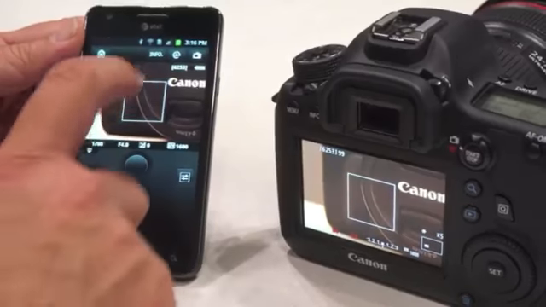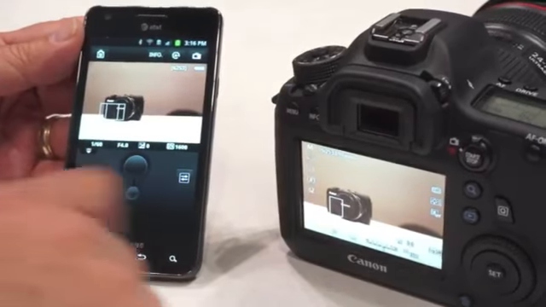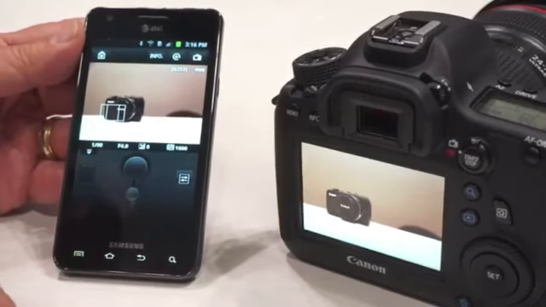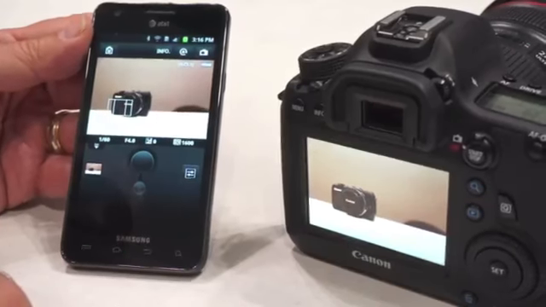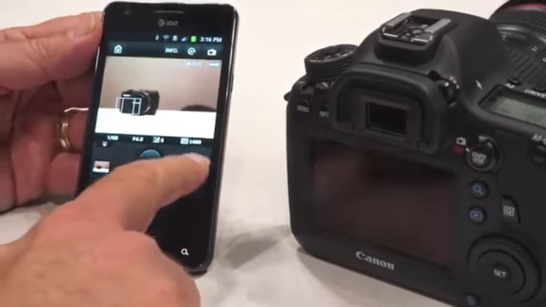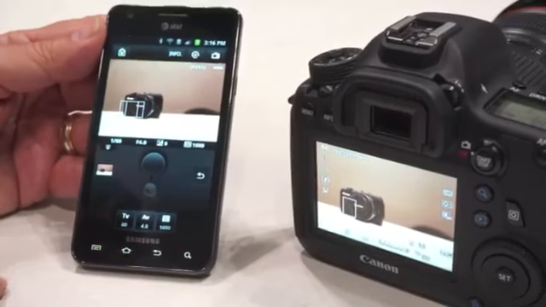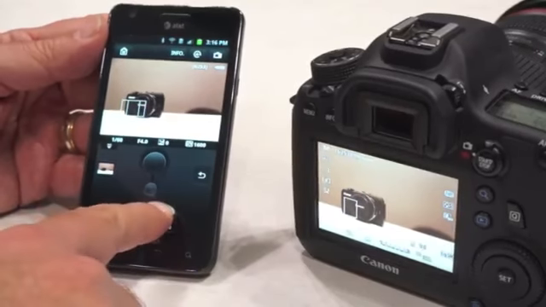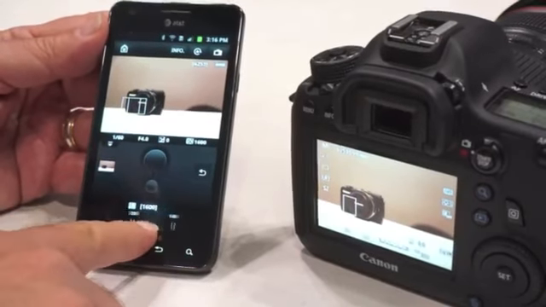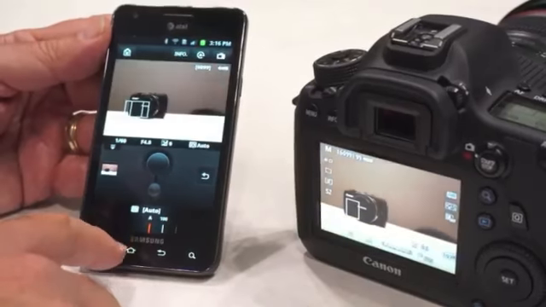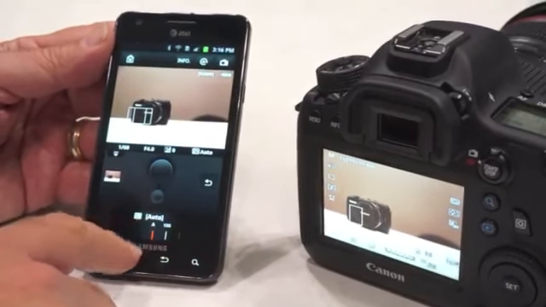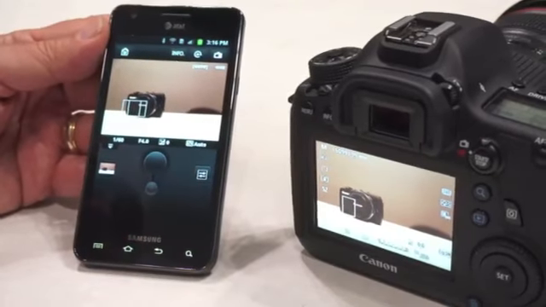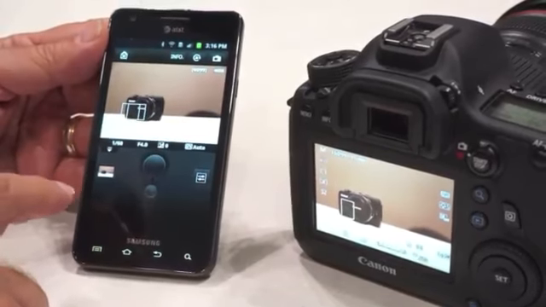So now I've got my in-focus shot. If I want to come back out to the full view, I can now fire the shutter right from here. Now that's my basic operation for taking a picture. If I decide I'd rather change some of the camera settings, then I push this button right here. And in manual mode, for example, I'll be able to change my shutter, my aperture, or my ISO right from the phone. So for example, with the ISO, there's a slider scale, and I can just move it all the way down to automatic, if that's what I prefer, or anywhere else on manual that I like. Once I've got that, then I hit the back button to get back to the regular screen, and I'm able to go ahead and shoot.